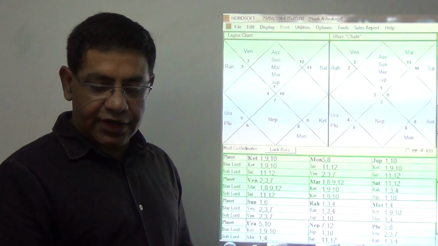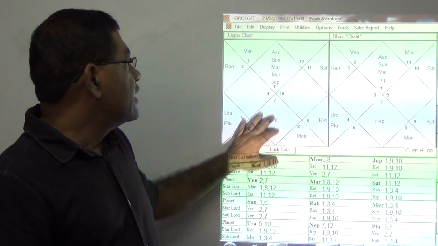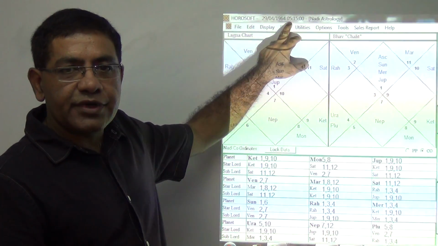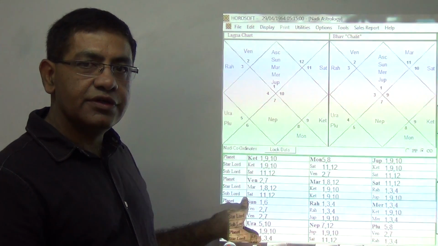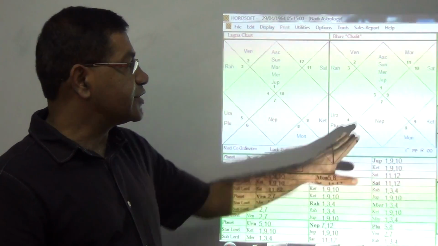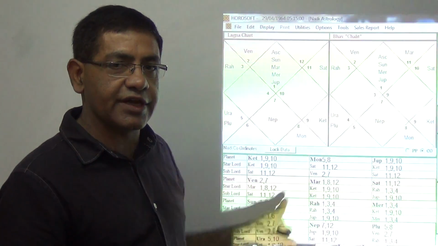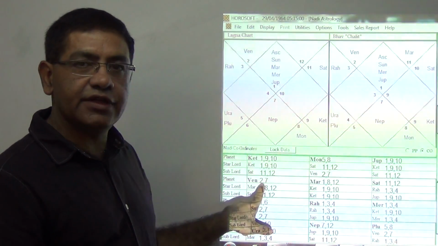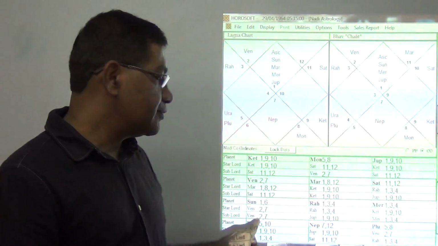Now let us advance the time by 10 minutes. Now we find that by advancing the time 10 minutes, to 5:15 hours, the results change. Why? Because the chart changes. Now Venus is lord of the second, placed in the seventh, so the house significations of Venus are 2, 7. That of Mars is 1, 8 and 12.